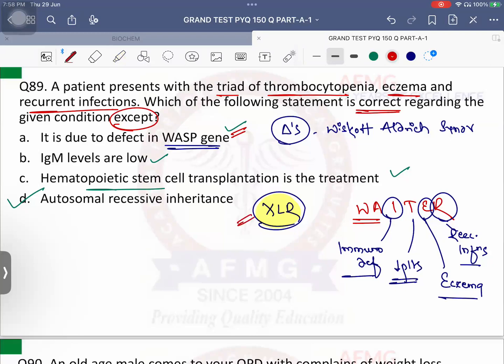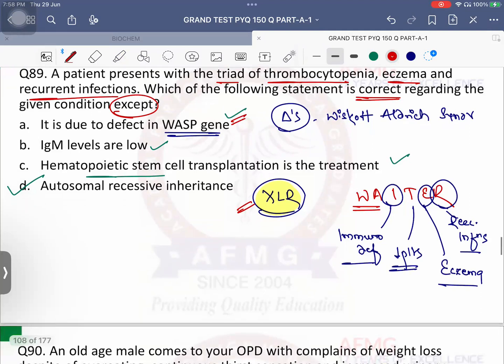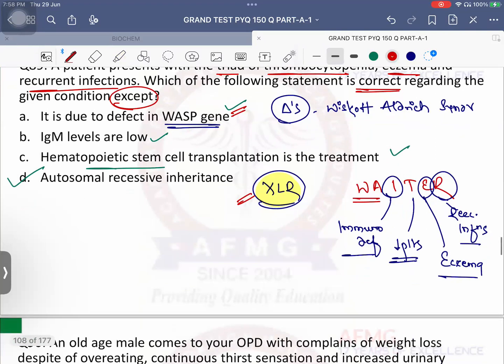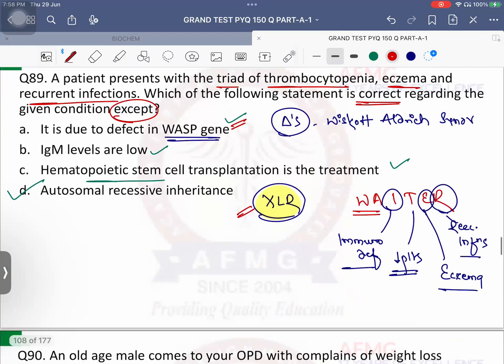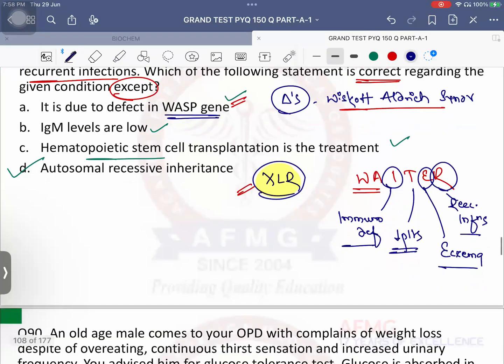Okay. So remember. You will say, sir, not all patterns of inheritance. Autosomal dominant, X-linked recessive. More important to be remembered are these. Autosomal recessive, the whole world is full of it. Many diseases are autosomal recessive. Okay. But these two are exceptions always. XLR and AD. These are to be remembered. Okay. No issues with this. This is a platelet defect or platelet deficiency known as Wiskott-Aldrich syndrome in the patient.